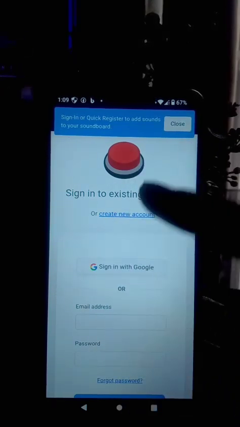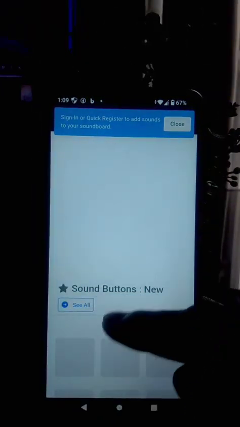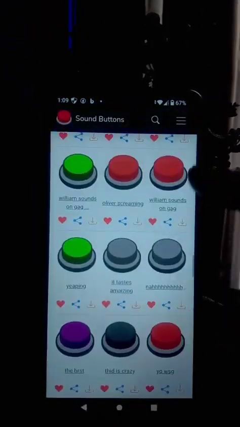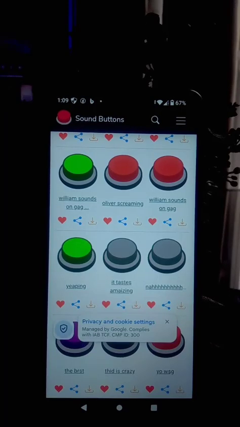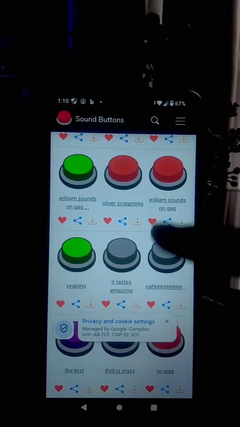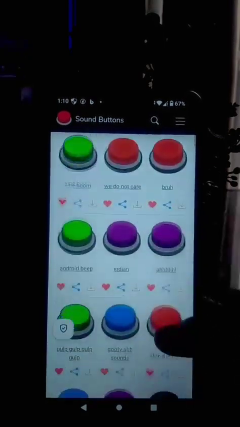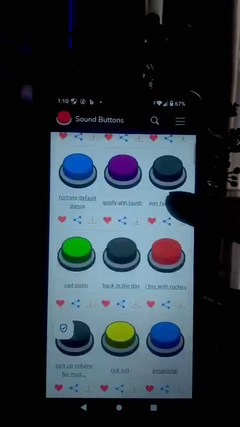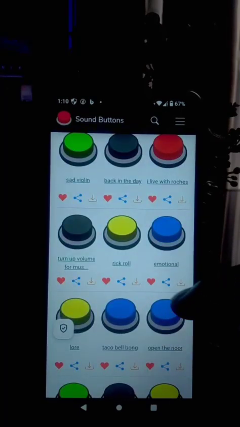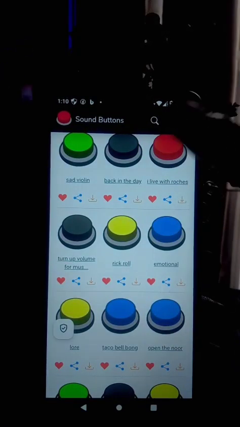Then you have to create your account so that it will be on your Gmail account or whatever. Then look at it here, what I want to teach you is how to download it. Then you can count down. Let's go for emotional. Look at it here. Then you can click on download if you want this sound.